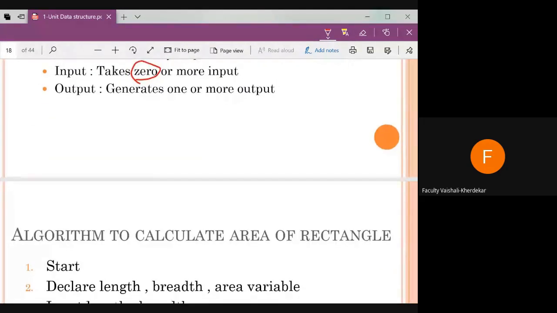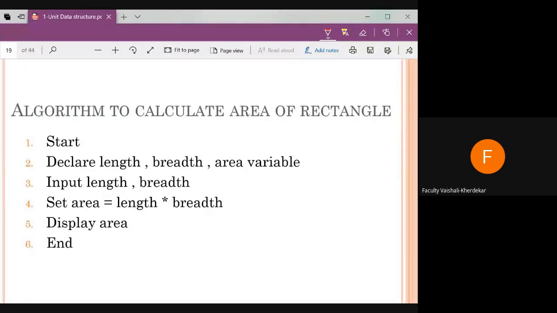For example, here is a simple algorithm to calculate the area of a rectangle. The area of a rectangle is length into breadth. What is the first step?